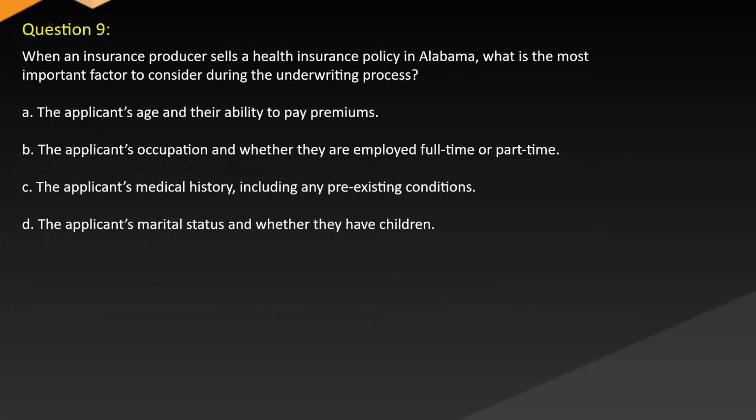Question 9. When an insurance producer sells a health insurance policy in Alabama, what is the most important factor to consider during the underwriting process? A. The applicant's age and their ability to pay premiums. B. The applicant's occupation and whether they are employed full-time or part-time. C. The applicant's medical history, including any pre-existing conditions. D. The applicant's marital status and whether they have children.